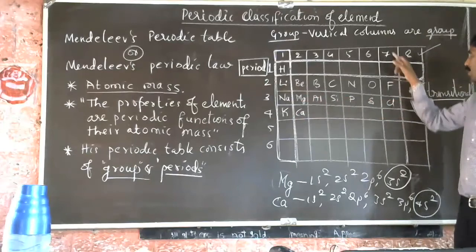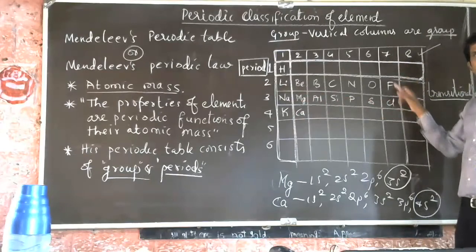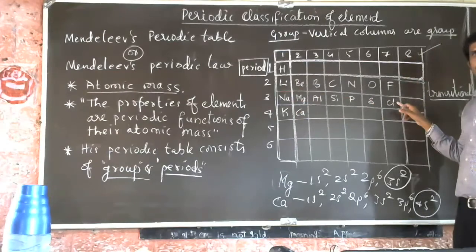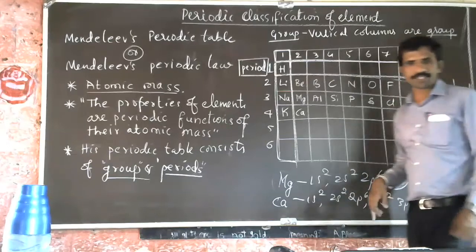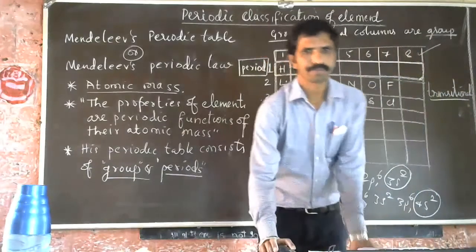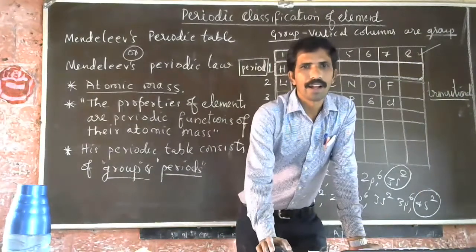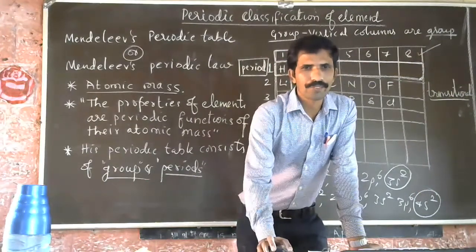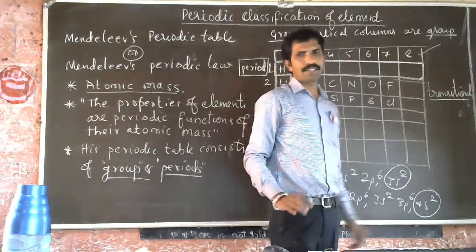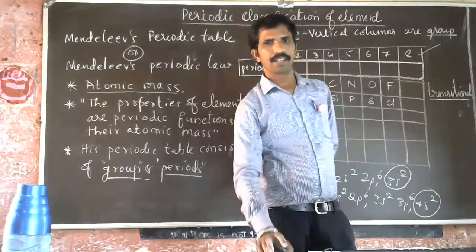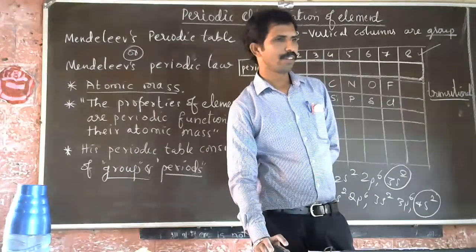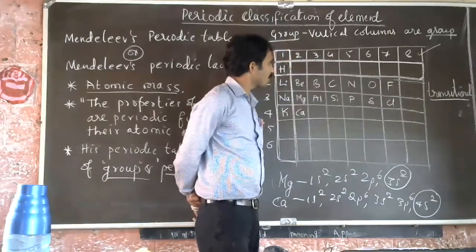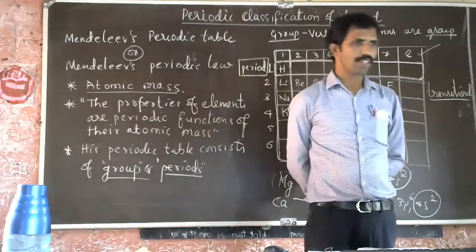If you see this seventh group, fluorine and chlorine have similar properties and valence electrons. Just check the valence electrons of fluorine and chlorine. Write the electronic configuration for fluorine and chlorine. Tell me the valence electrons. How many valence electrons are present in fluorine and chlorine? Anjali.